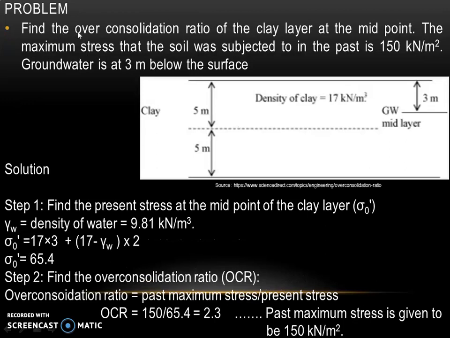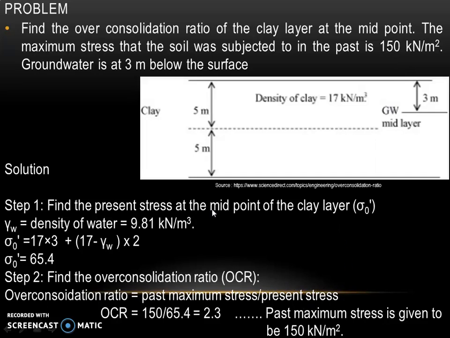In this problem also we are asked to find the over consolidation ratio of the clay layer at the midpoint. The maximum stress that the soil was subjected to in the past is again 150 kilonewton per square meter, and it is mentioned that the groundwater is at a depth of 3 meter below the ground surface. To find OCR, we will use formula past maximum stress divided by present stress. Past maximum stress is given as 150, and we need to find what is present stress.